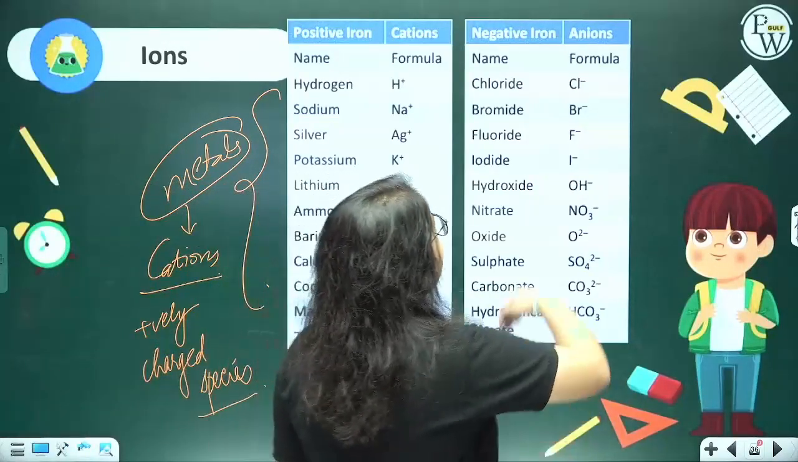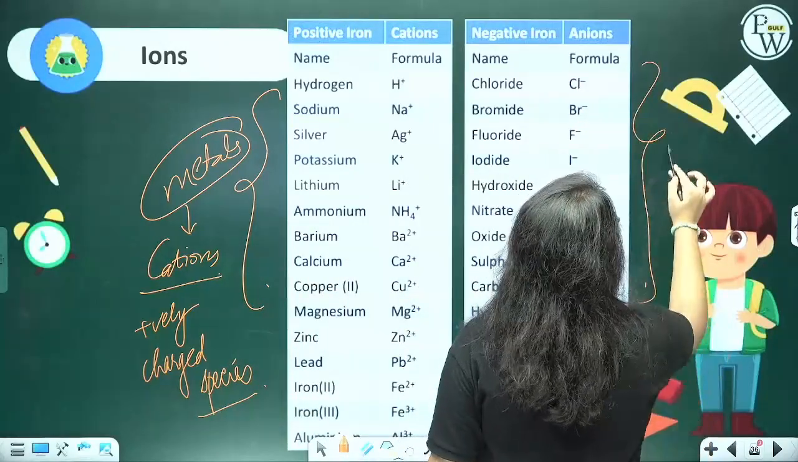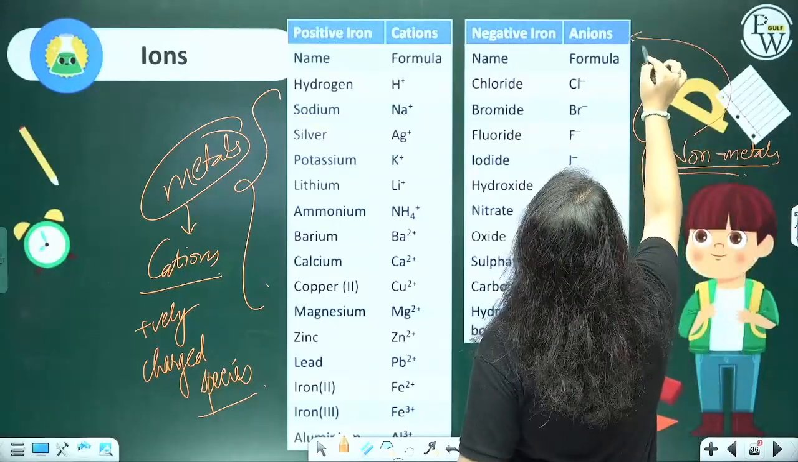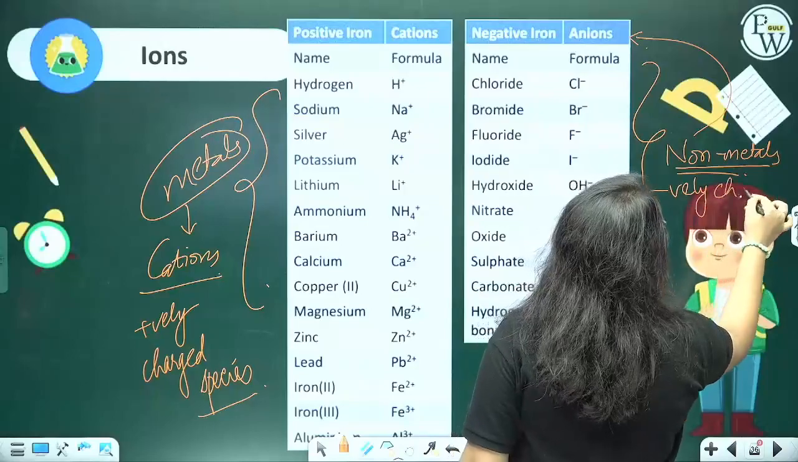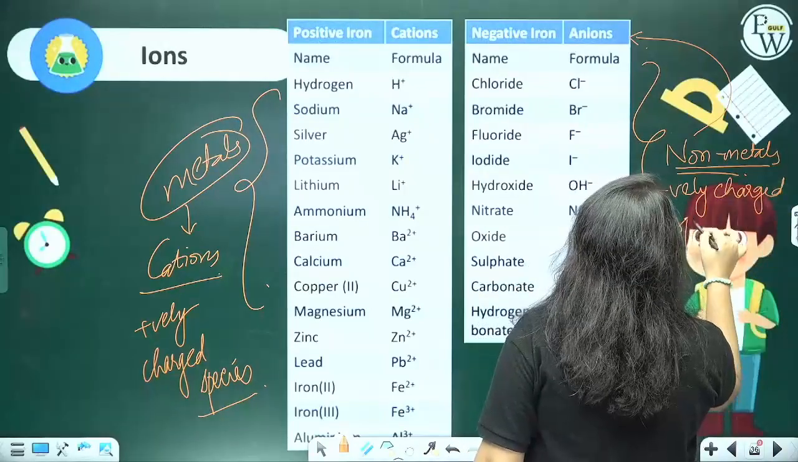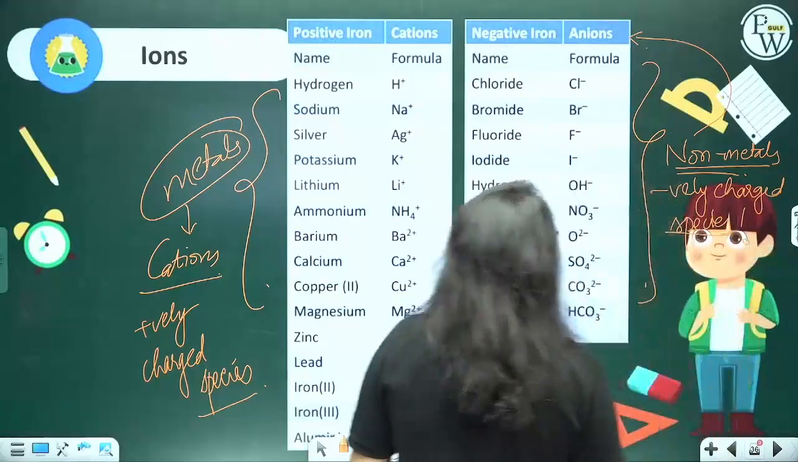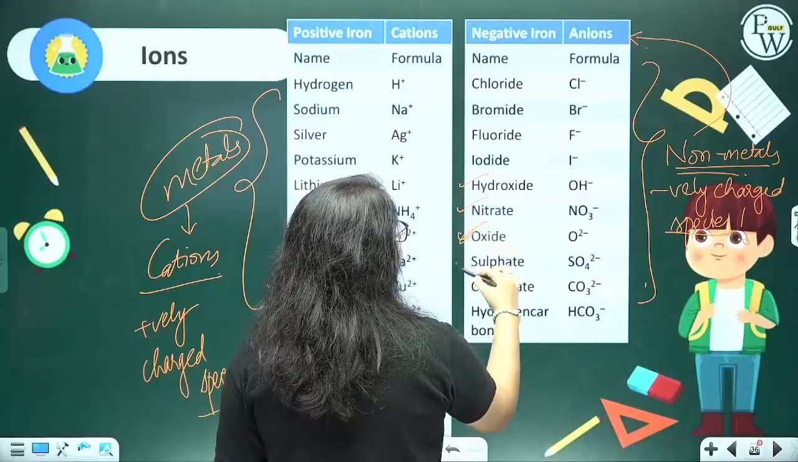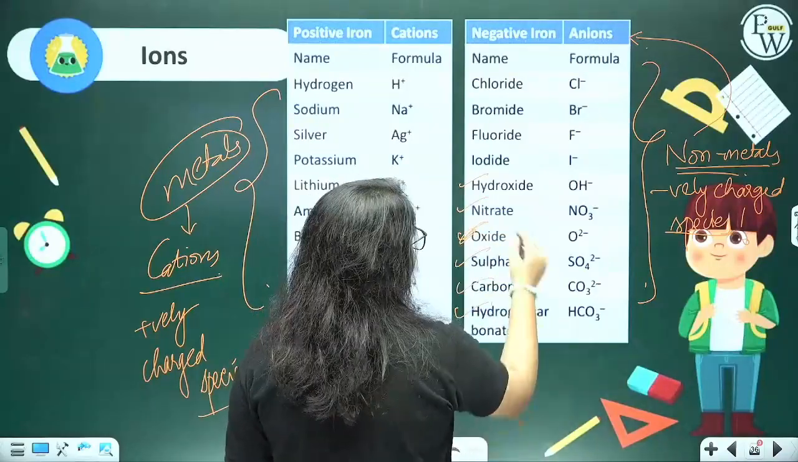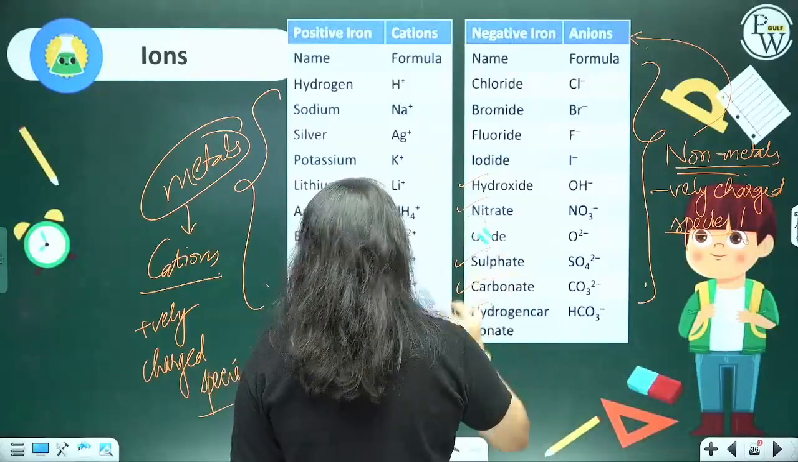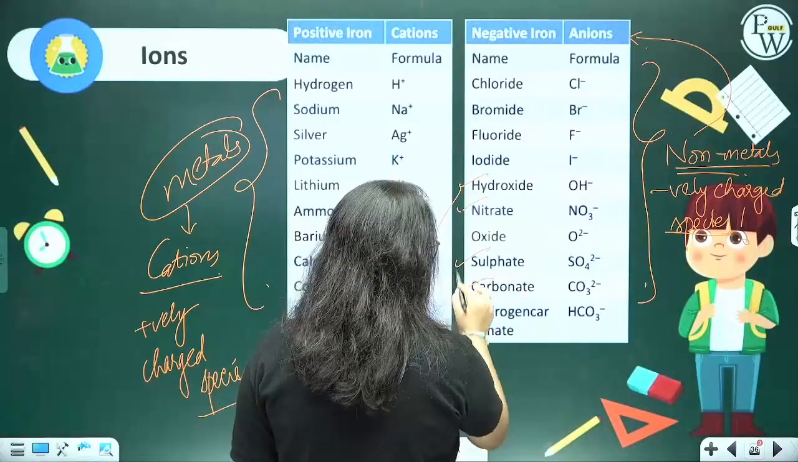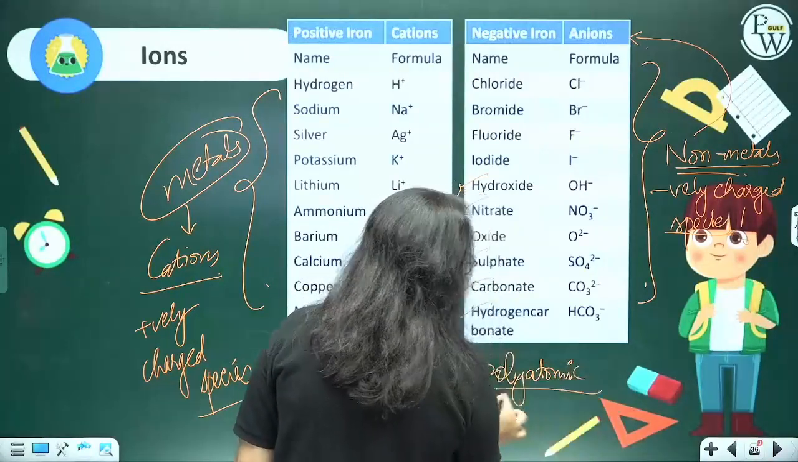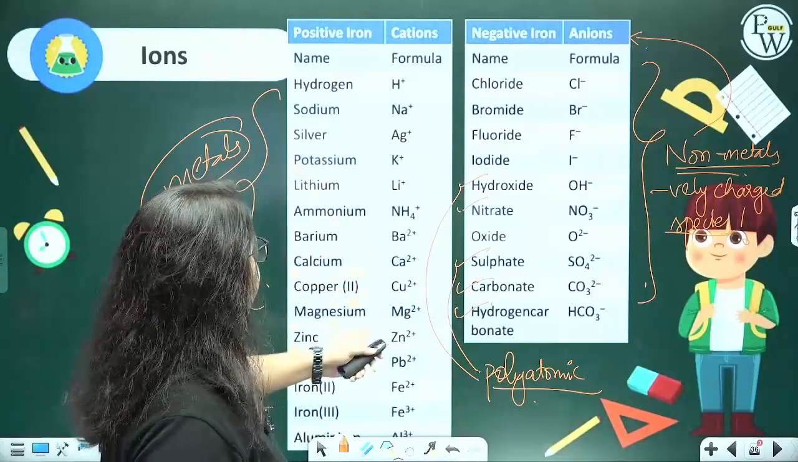Now, when you look over here, these are anions, and all of them are non-metals. That is why they are forming anions, which are nothing but negatively charged species. And you can see over here hydroxide, nitride, oxide, sulfate, carbonate, hydrogen carbonate. All of them are polyatomic. So these are the various ions.